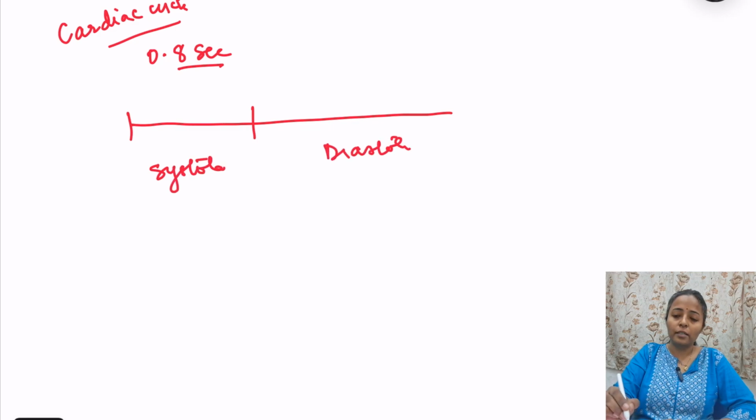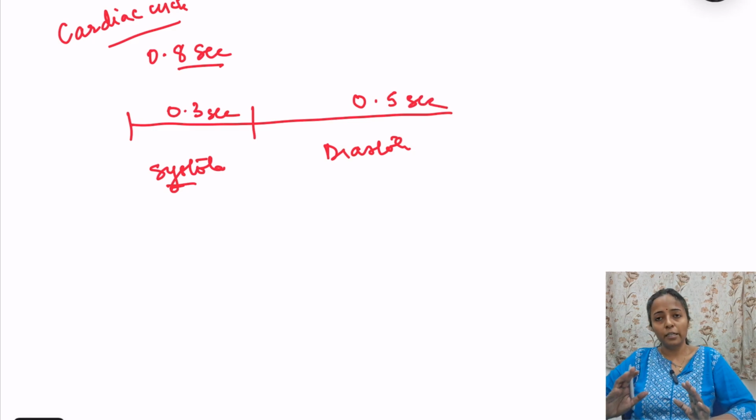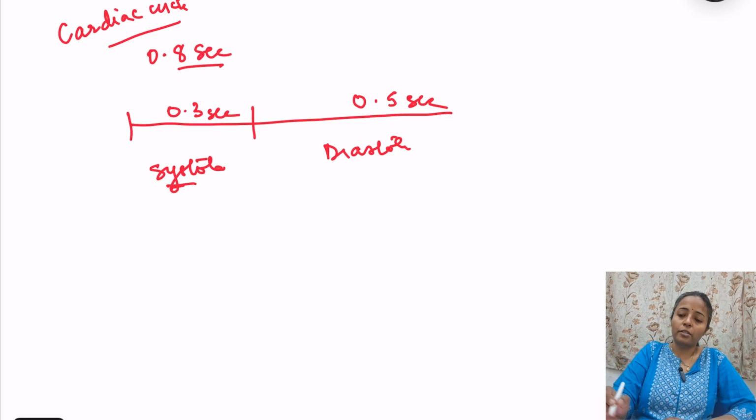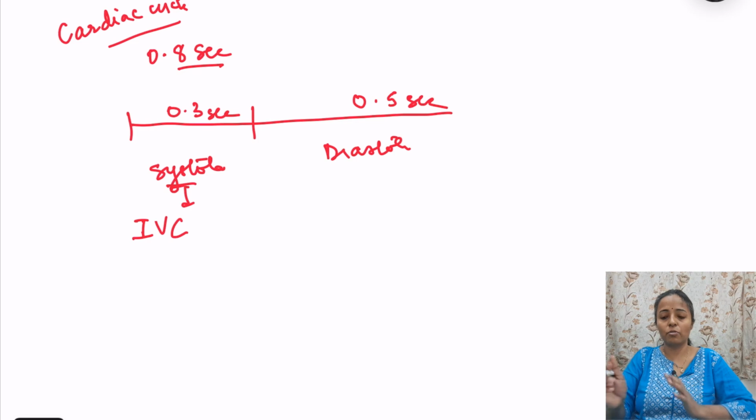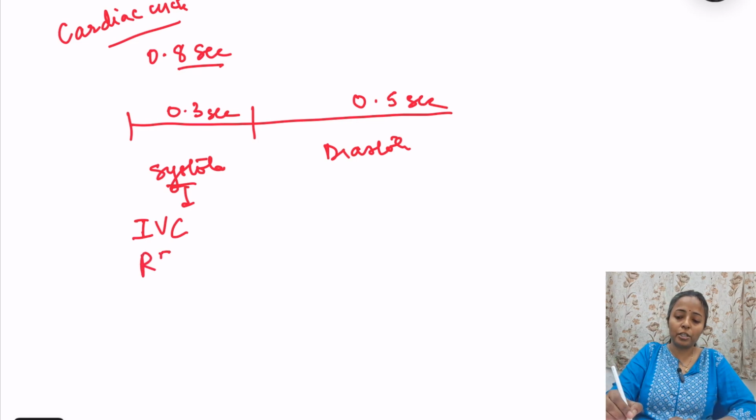Systole is 0.3 seconds and diastole is 0.5 seconds. When we are talking about this term, we are directly relating to ventricular systole and ventricular diastole. What are the phases in systole? The heart is contracting, so first there will be isovolumetric contraction. Then there is rapid ejection, and then there is slow ejection.